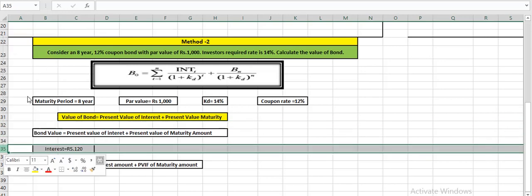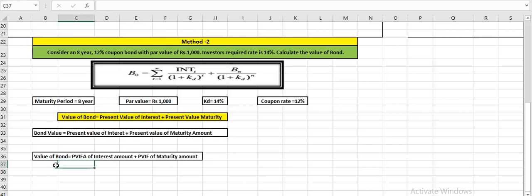Okay, so let us do this. Here the interest is 120 rupees, and we multiply with the interest factor annuity with our expected rate of 14%, and number of years for which we are receiving interest is 8 years, plus now we will multiply 1000, which is our maturity amount, with the present value simple factor, which is the lump sum factor for 14%, our expected rate, and 8 years combination.